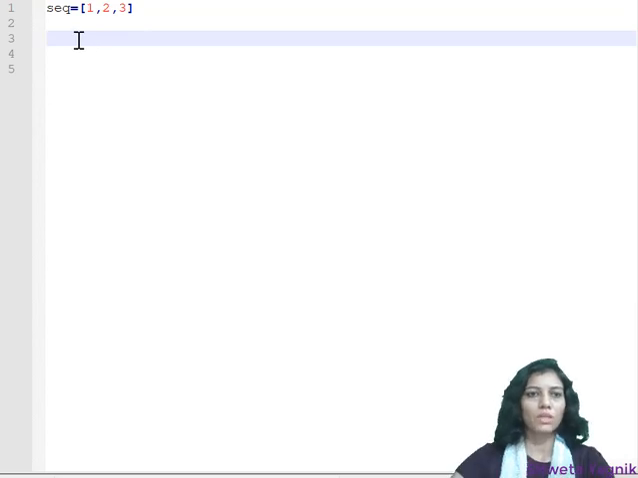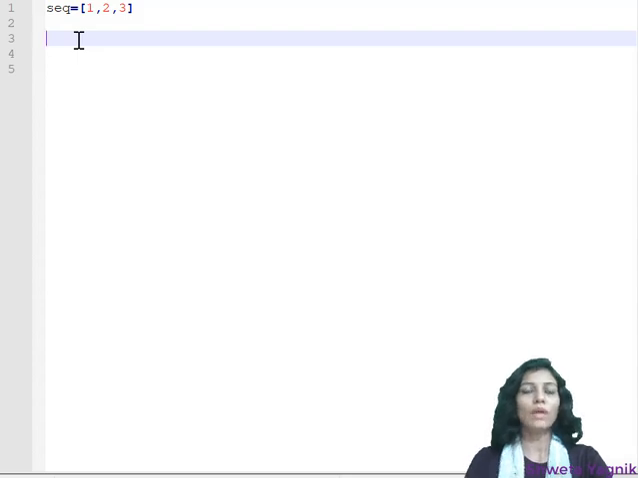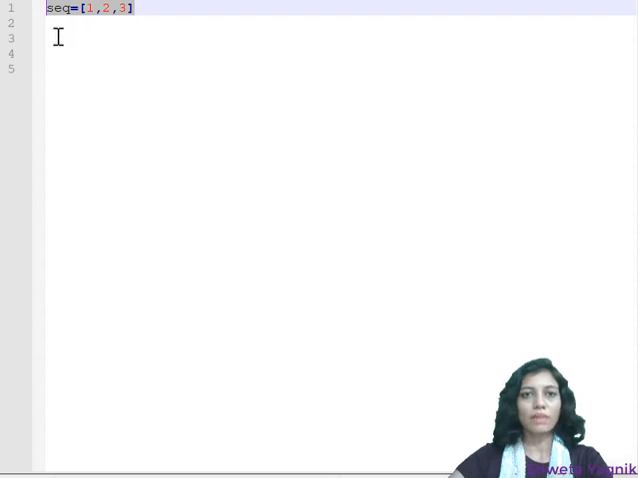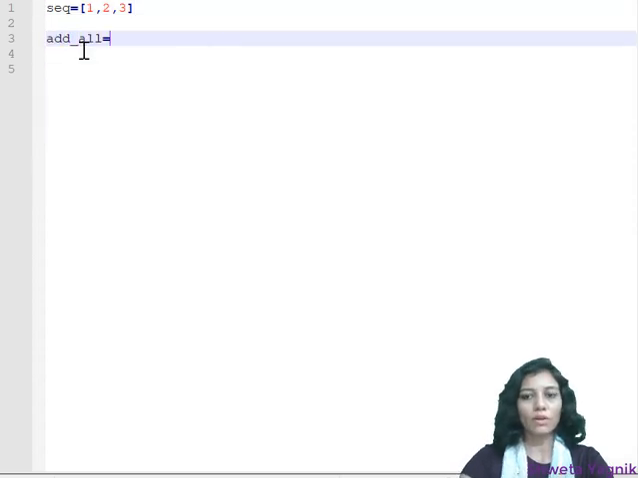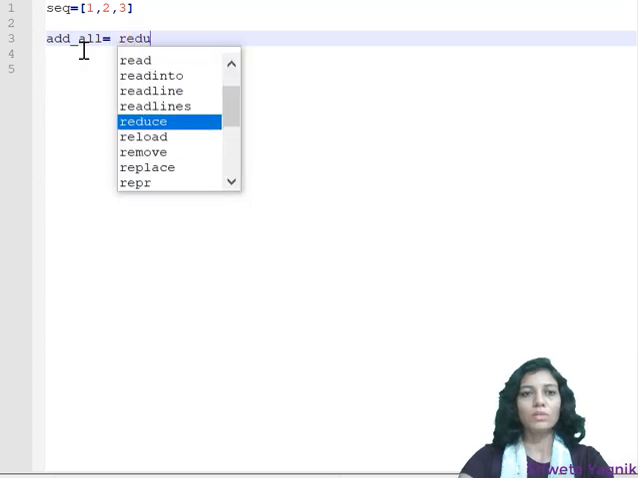So here I am using one function to add up all the elements of a sequence. This is my sequence. I have just 3 elements in it, and I'll be storing the result into add all, suppose. And here I'll be using the reduce function because I want to reduce it into a single output. That is my ultimate answer.